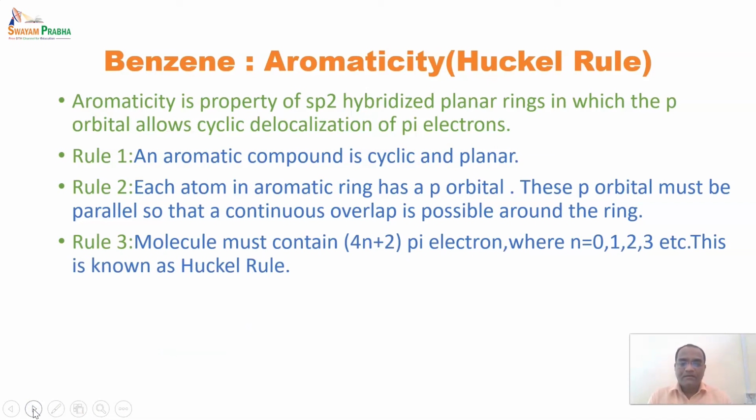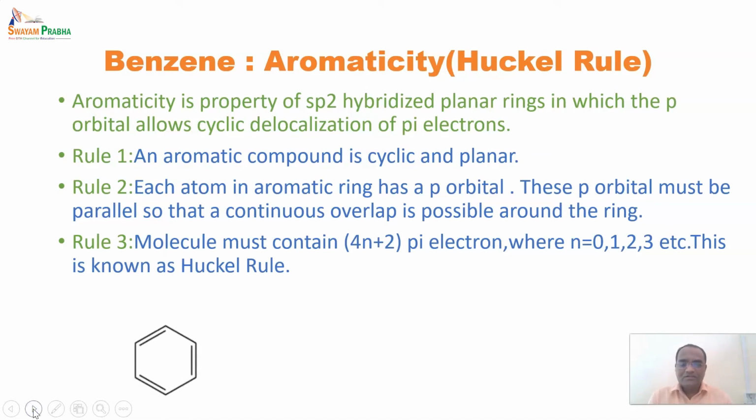After that, rule 3: it should satisfy Huckel's formula, that is 4n plus 2 pi electrons, where n equals 0, 1, 2, 3, etc., and it should be an integer. Whatever value of n we get should be 0, 1, 2, 3, 4, etc. Only then is the molecule said to be aromatic. Such a rule is called Huckel's rule. The compounds which obey Huckel's rule are said to be aromatic in nature, along with the other rules: it should be cyclic and planar, with continuous delocalization of pi electrons and continuous overlap of p orbitals.